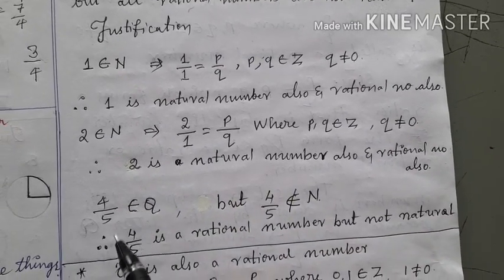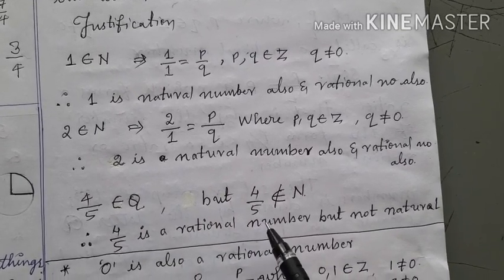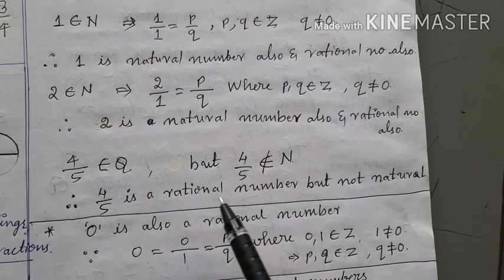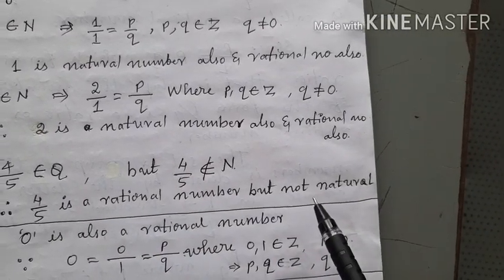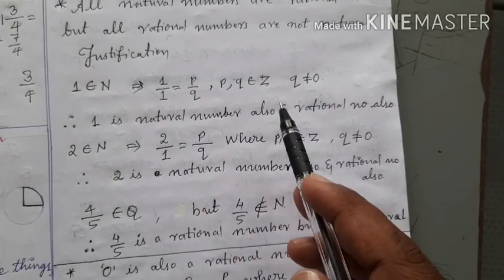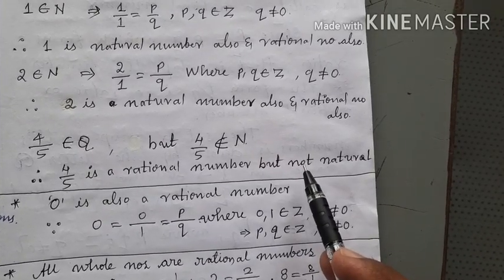That is why 4 by 5 is just a rational number, but 4 by 5 is not a natural number. Therefore, 4 by 5 is a rational number, but not a natural number. Okay? So, all natural numbers are rational, but all rational numbers are not natural numbers.